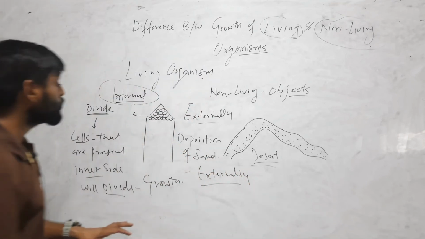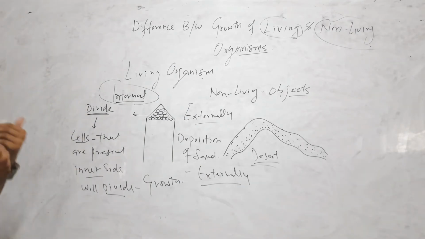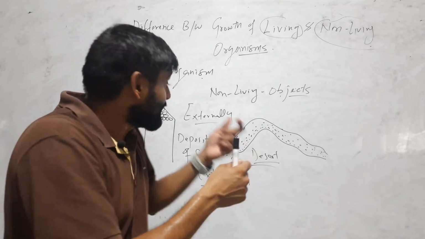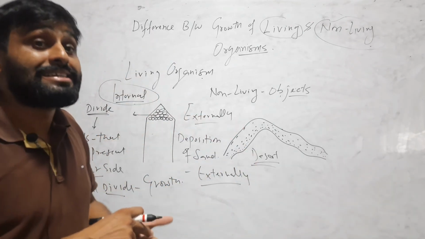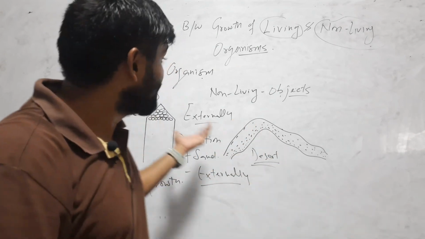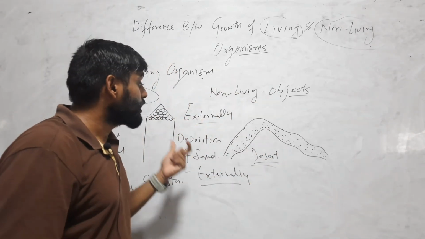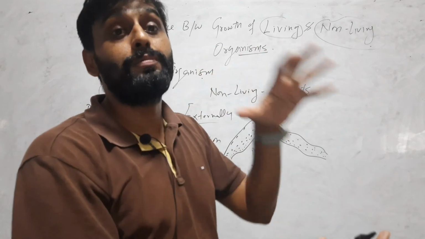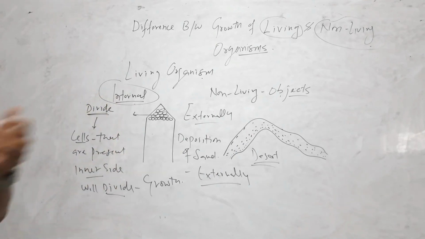externally. So growth in case of living organisms occurs internally. Internally means inside the body. So here growth occurs inside the body due to cell division and cell elongation. But in case of non-living objects, growth occurs due to deposition of sand externally. So this is the difference between growth of living and non-living organisms.